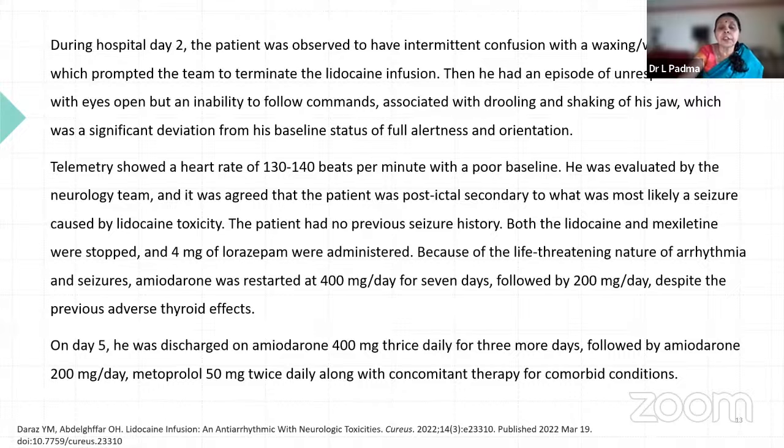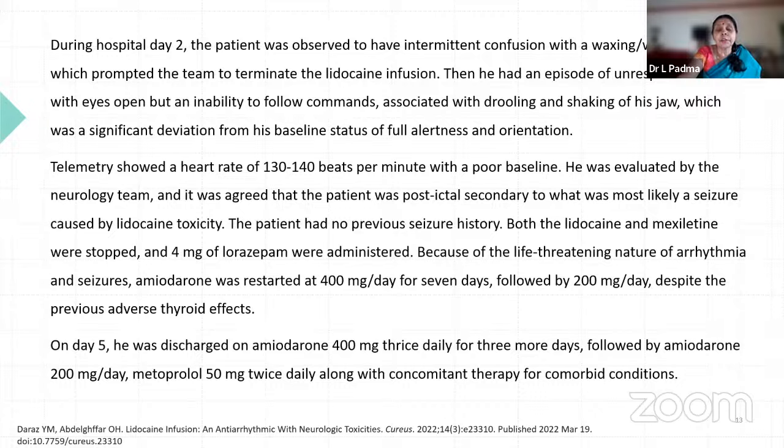And 4 milligrams of lorazepam was administered because this is the first choice in any case of seizures, especially in status epilepticus. Because of the life-threatening nature of the arrhythmia and seizures, amiodarone was started for 7 days, followed by 200, despite the previous thyroid effects, so that we can monitor further. On day 5, he was discharged with amiodarone 400 mg twice daily for 3 more days, followed by amiodarone 200 mg, metoprolol 550 mg twice daily, along with concomitant therapy for comorbid conditions.